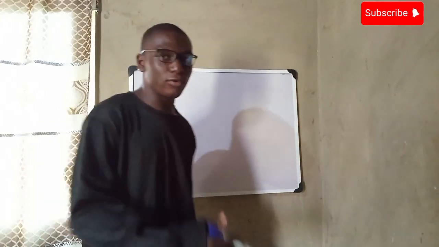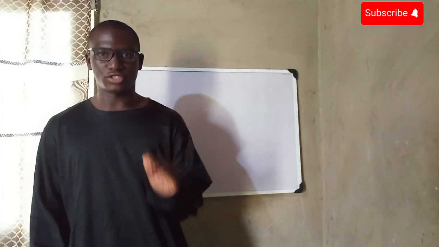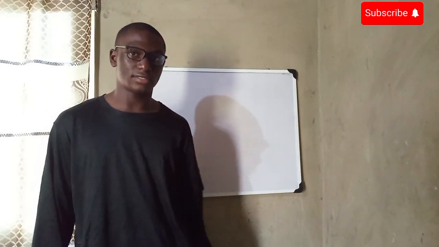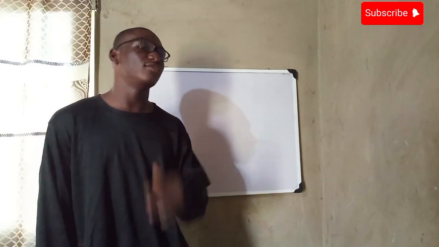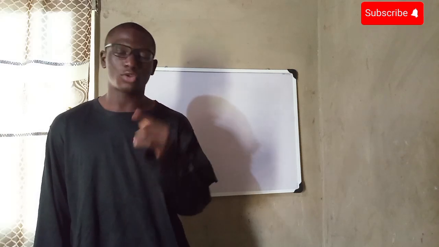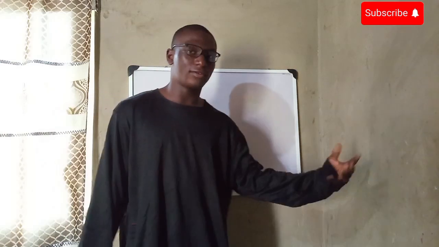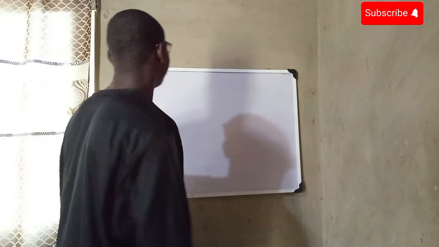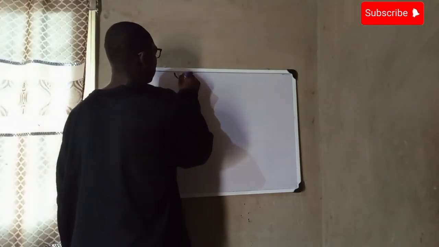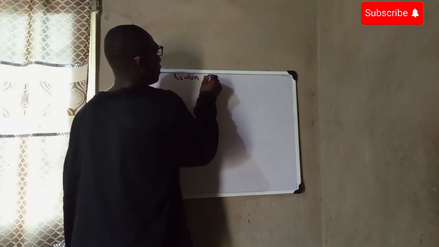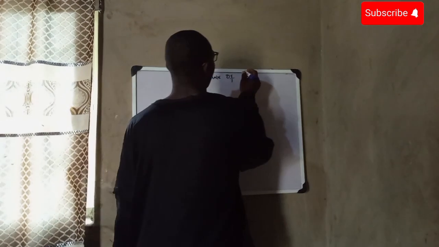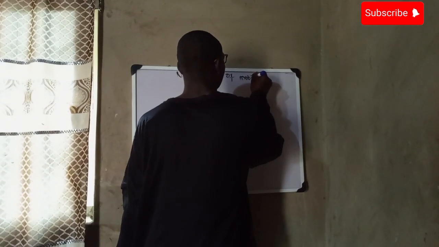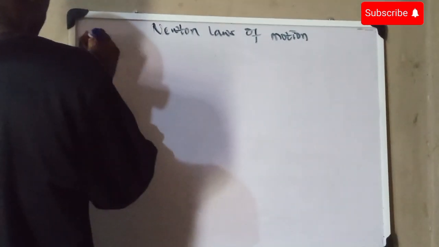Now, as we all know, Newton's laws of motion can be stated in three ways. There's Newton's first law, Newton's second law, and Newton's third law. So we're going to talk about and explain each of them one after the other. So let's begin. Newton's laws of motion. So we have the first law.